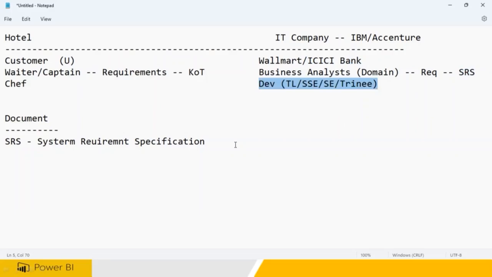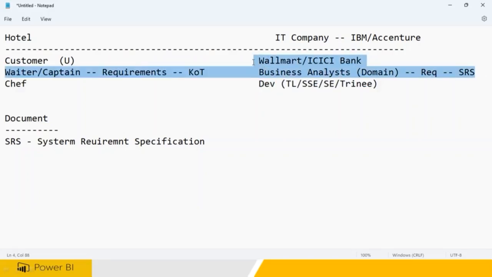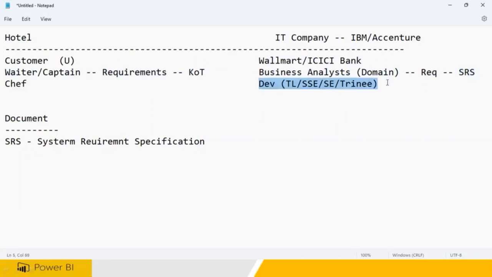If it is a Java application, Java developers are recruited. If it is a .NET application, .NET developers are recruited. If it is a Power BI application, SQL and Power BI guys are recruited. You need to understand, the project started 1 year back. Now everything is ready with the SRS, and based on the SRS only, you need to inform the budget, right? This is the budget amount, these many people we needed, and so on.